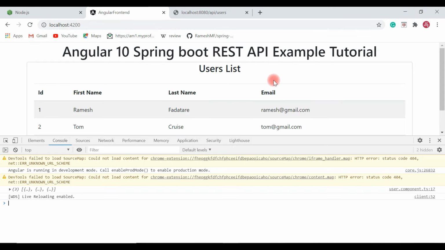Alright guys, we have successfully implemented our Angular Spring Boot REST API example. So in this tutorial we have learned how to develop a simple full stack application using Angular 10 as the front end and Spring Boot as the backend. Alright, great. I hope this video will help you guys in order to develop a single page application using Angular and Spring Boot.